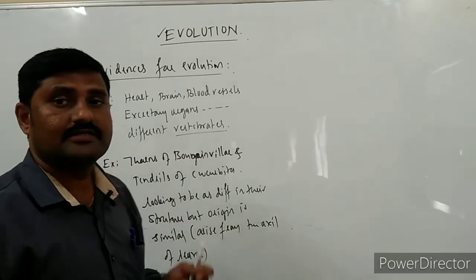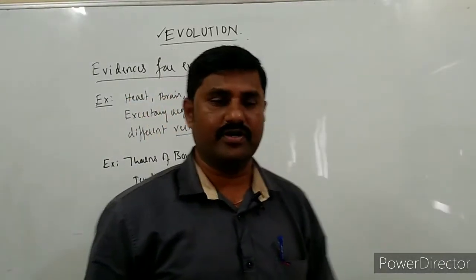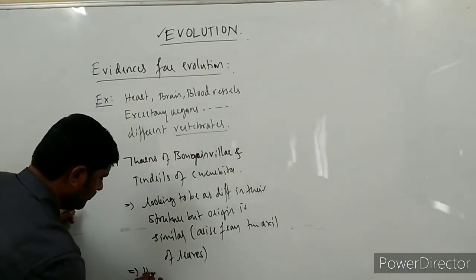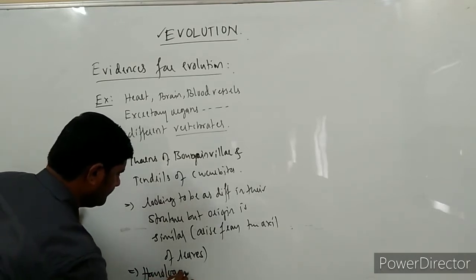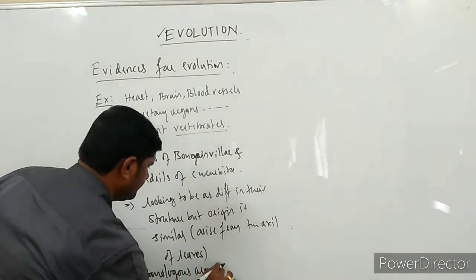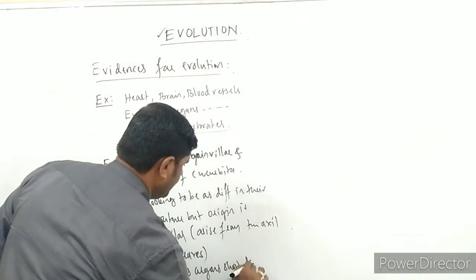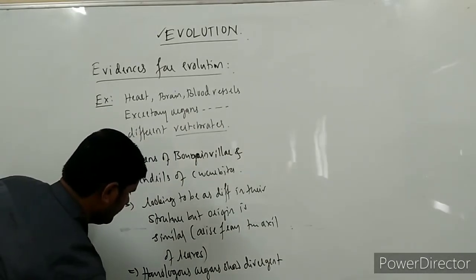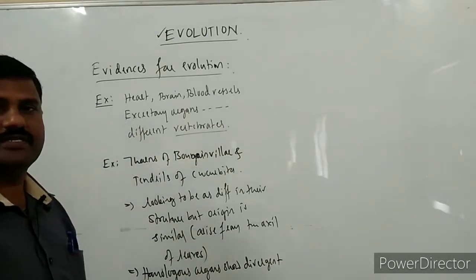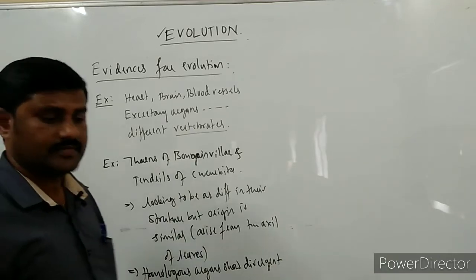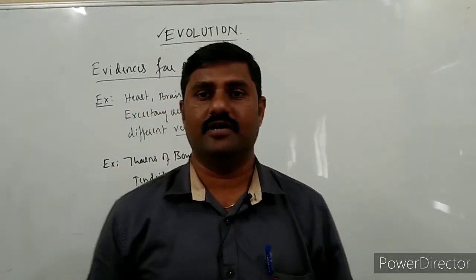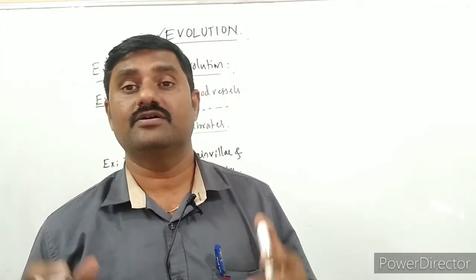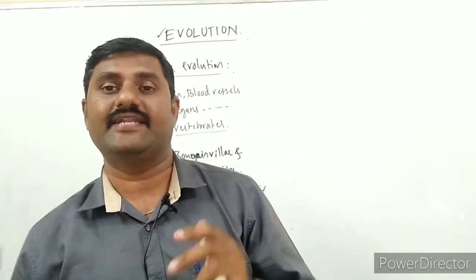So this is one source for the evolution which has taken place. Why? Because these are all showing divergent evolution. Homologous organs show divergent evolution. It means the structures formed in different groups of organisms are formed from the same ancestor.